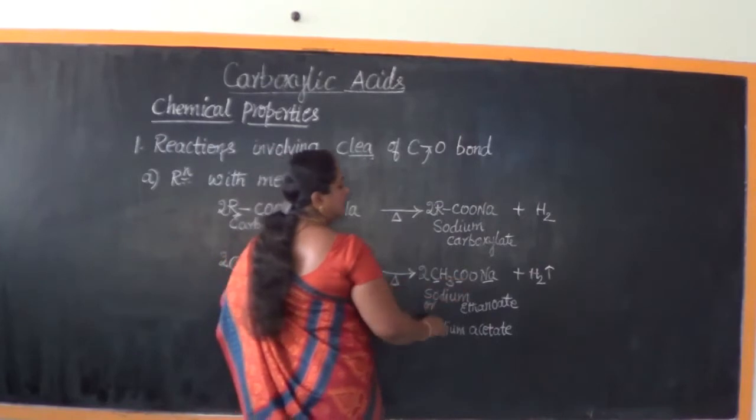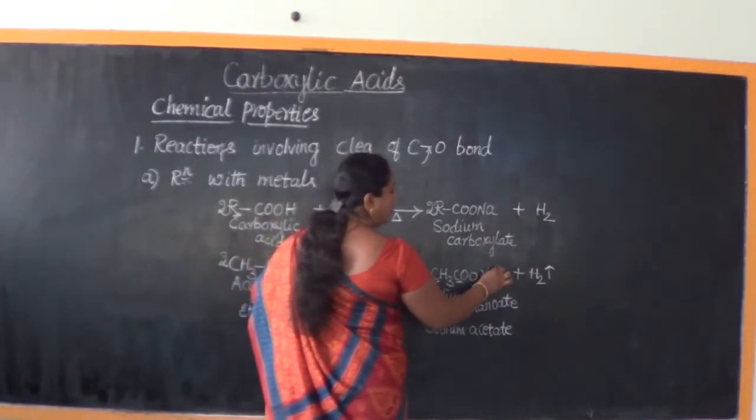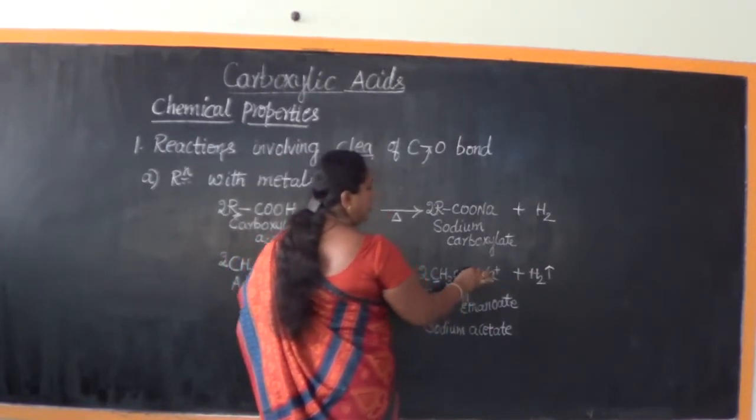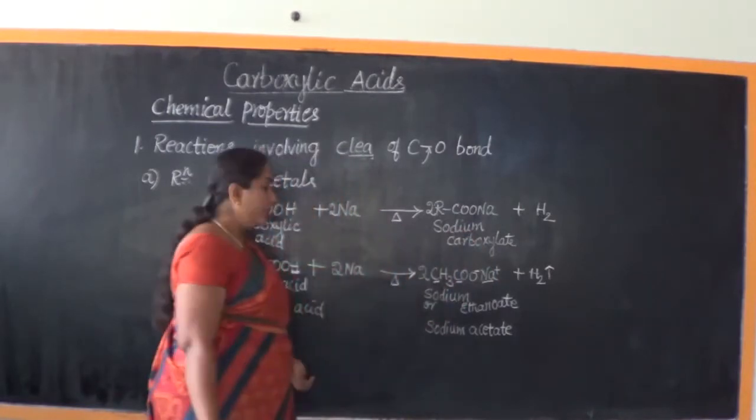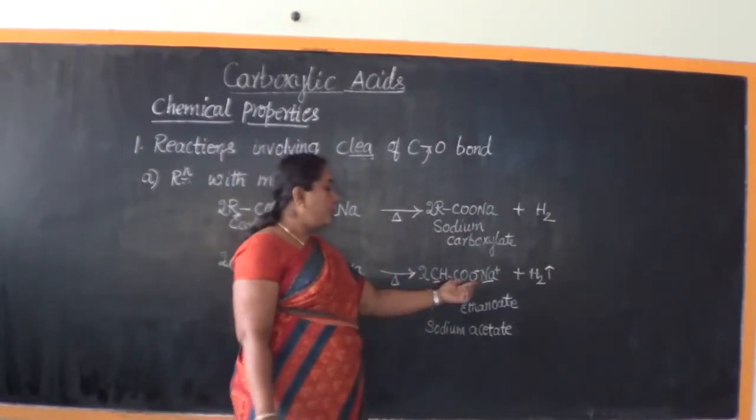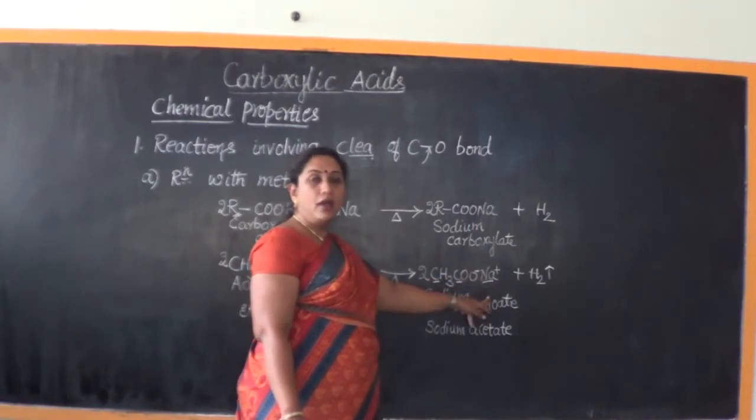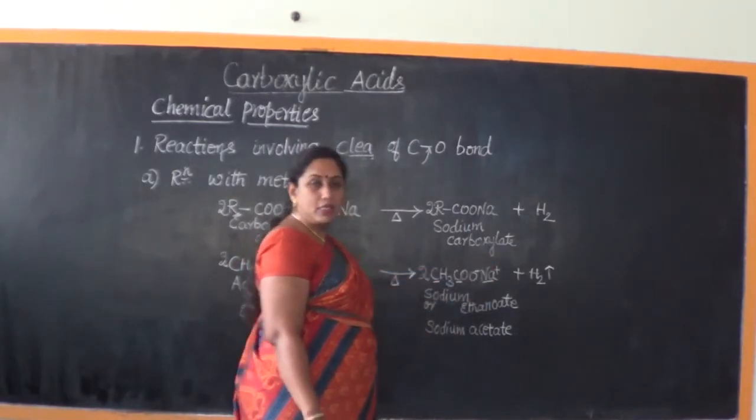This salt in solution will break down, forming the sodium ion and the carboxylate ion, CH3COO minus and Na plus.